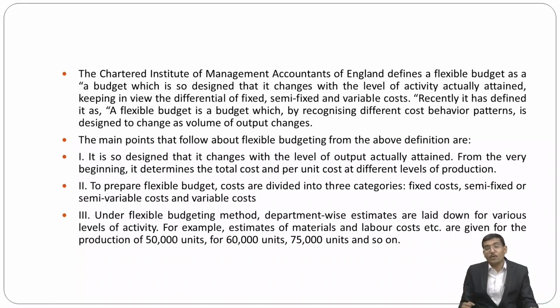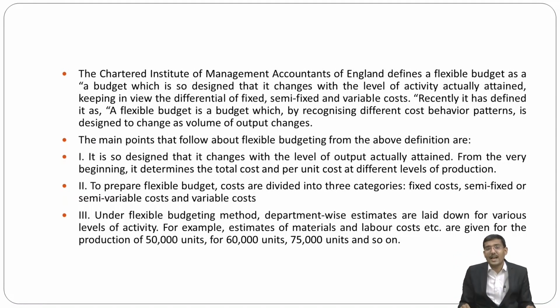The second most important point, as per the definition given by the Chartered Institute of Management Accountants of England, is that to prepare a flexible budget, costs are divided into three categories. The first category is fixed cost, the second is semi-fixed or semi-variable cost, and the other is variable cost. So this flexible budget ultimately defines three costs. Which costs, my dear friends? That is fixed cost, semi-fixed and semi-variable cost, and variable cost.